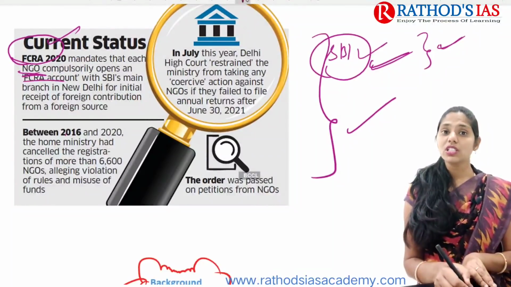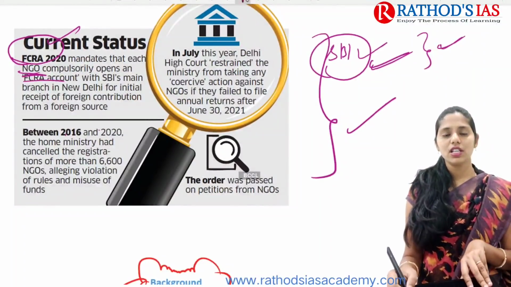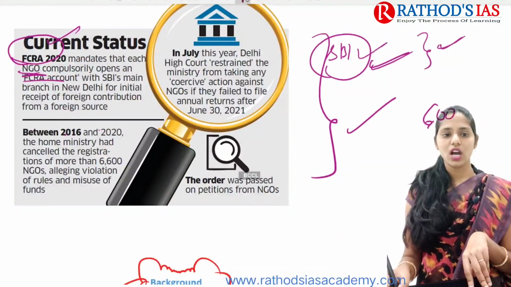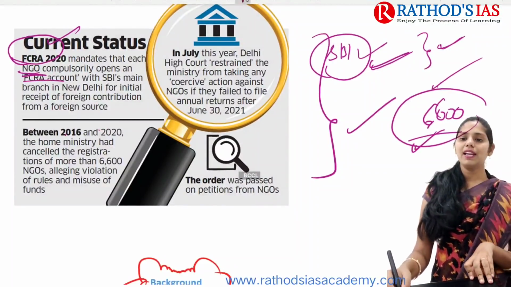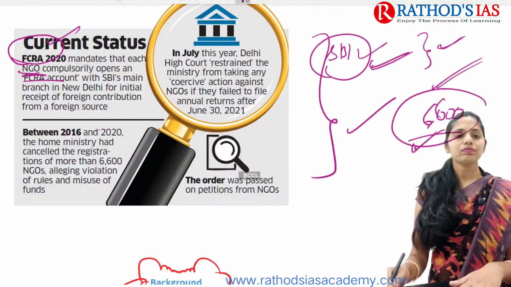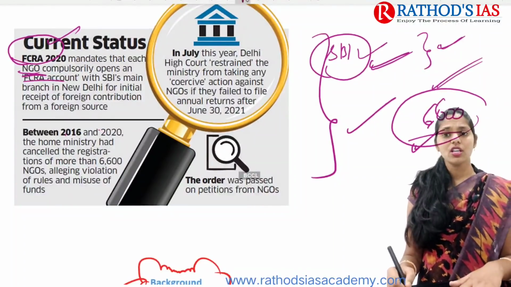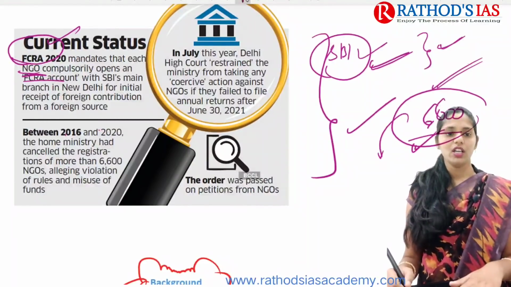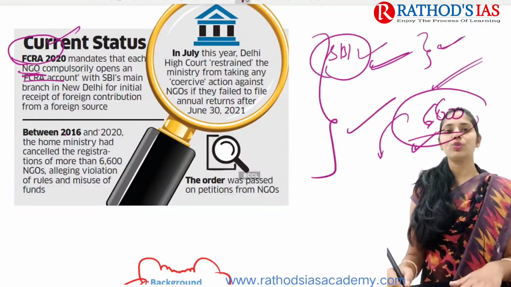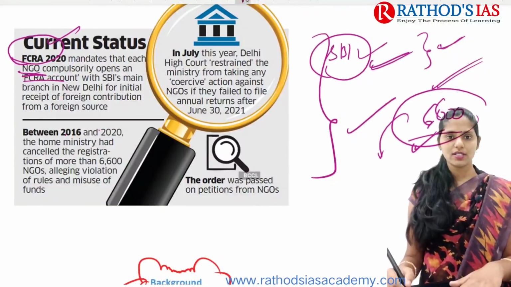Between 2016 and 2020, the Home Ministry cancelled the registration of about 6,600 NGOs, because they did not follow the proper amendments of FCRA 2020. They alleged violation of the rules as well as misuse of these funds.